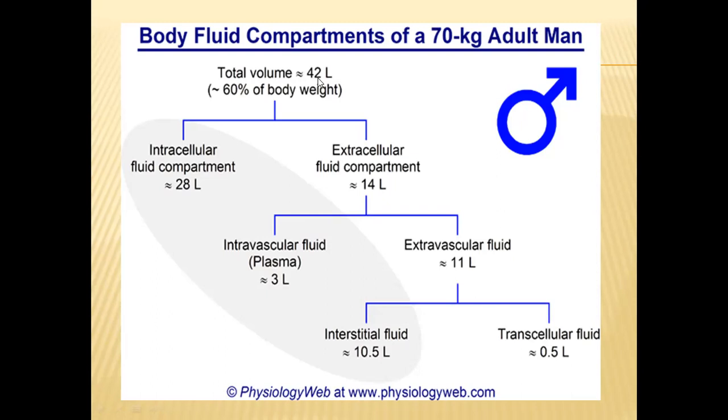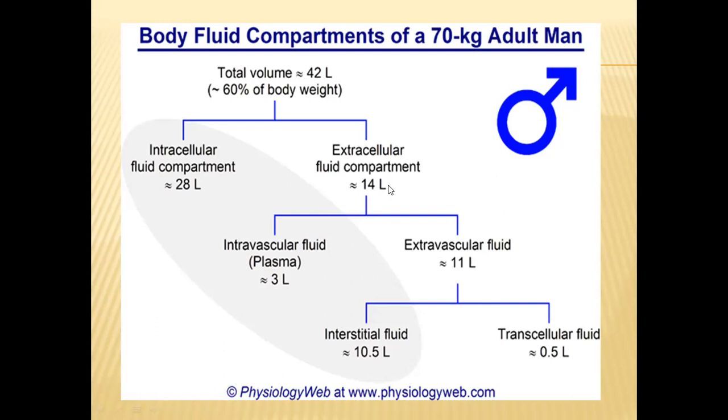Out of these 42 liters of total body fluids, intracellular fluid will be around 28 liters, and all the other extracellular fluids will make 14 liters in this total 42 liters volume.